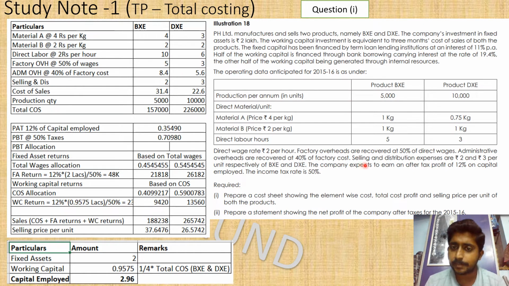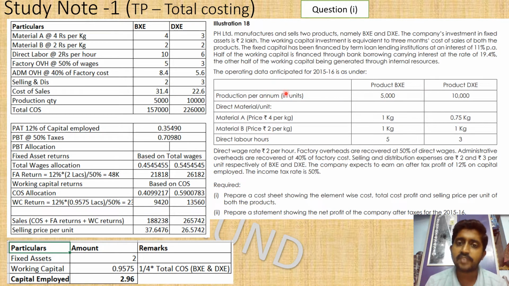Okay, next step is selling and distribution expenses, because that is the cost sheet. We have to put the cost sheet till the cost of sales. So 2 rupees and 3 rupees it is given, so 2 rupee and 3 rupee it is taken here. If you add all the top, it comes the per unit cost of sales. So it has to be per unit cost of sales 31.4 and 22.6.